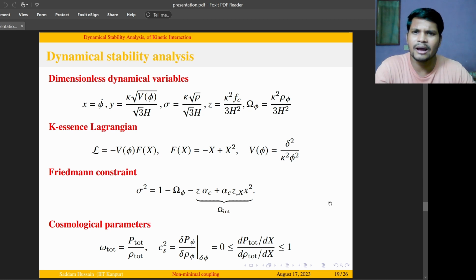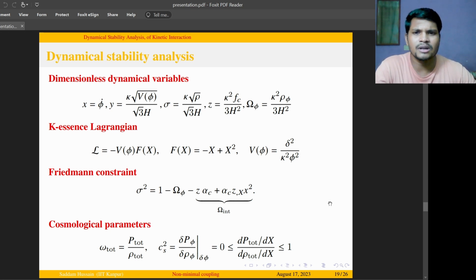Now we are taking the k-essence Lagrangian to be a product of potential and the kinetic term, and the kinetic term is basically minus X plus X squared, which is derived from string theory, and we are taking the potential of the k-essence to be an inverse type of law. So over here we have delta squared over kappa squared phi squared. Here delta is the free parameter which needs to be constrained from the dynamical system analysis.